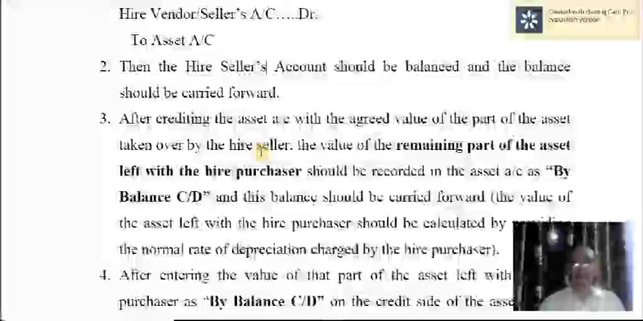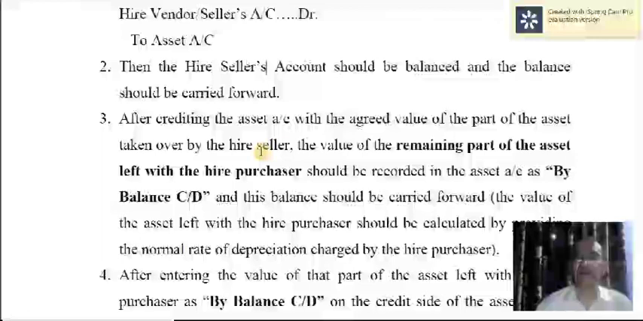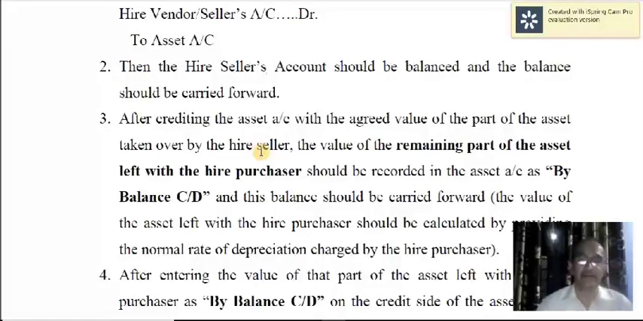After crediting the asset account with the agreed value of the part of the assets taken over by the seller, the value of the remaining part of the asset left with the hire purchaser should be recorded in the asset account as by balance carried down. And this balance should be carried forward. The value of the asset left with the hire purchaser should be calculated by providing the normal rate of depreciation charged by the hire purchaser.